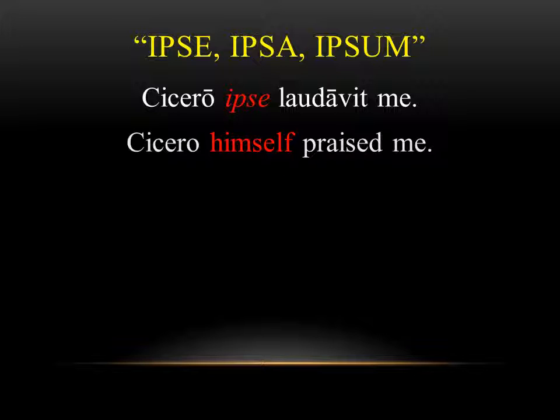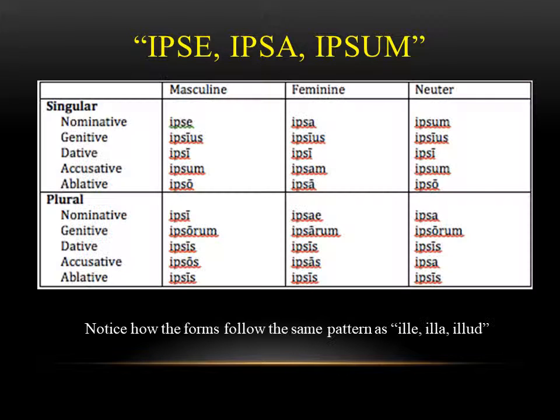And you'll notice that we spelled it ipse because it's matching with Cicero, right? The case, number, and gender would be nominative, masculine, singular. So you just have to match them up: case, number, and gender. So here's our chart for ipse, ipsa, ipsum. And you want to notice that the chart follows the exact same pattern as ille, illa, illud. So you're going to get, for instance, in the genitive singular, the ending of long ius. We saw that before with illius, right? You just want to memorize these. If you can think of ille, illa, illud, it'll help you to do the memorization. But we're just trying to use these like any other adjectives, matching the case, number, and gender.